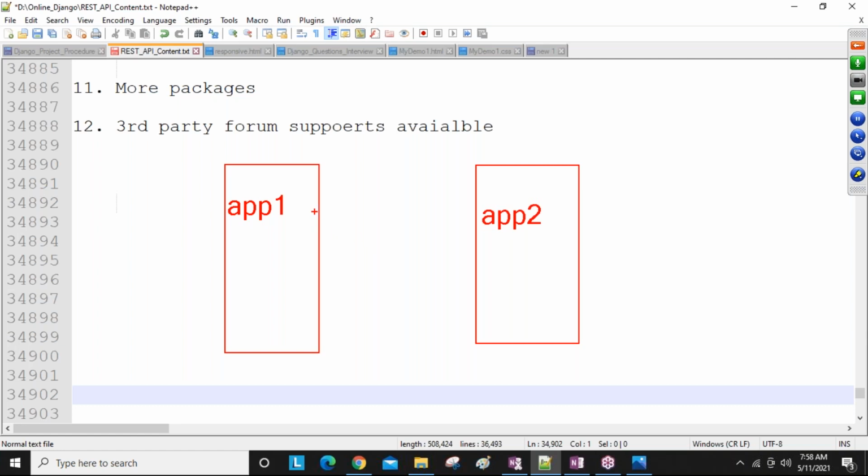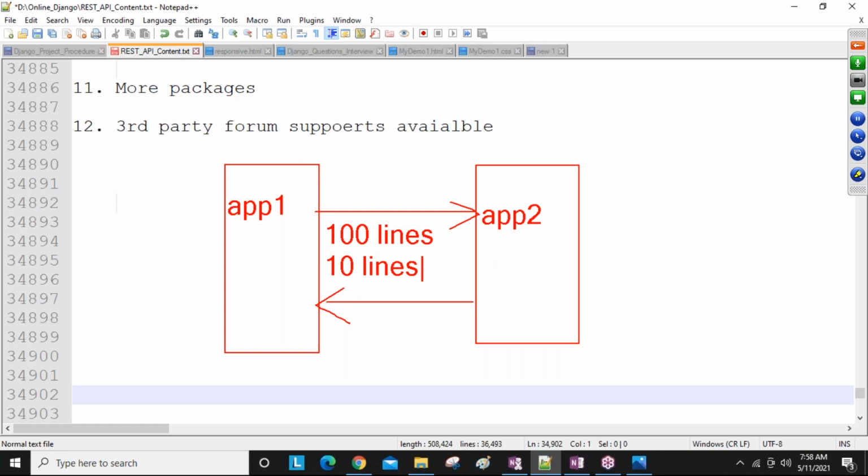If you want to do this using Django, then more lines of code need to be written. If I want to perform all the CUD operations from application one to application two using Django, 100 lines are required. The same communication using the Django REST framework needs less than 10 lines of code.